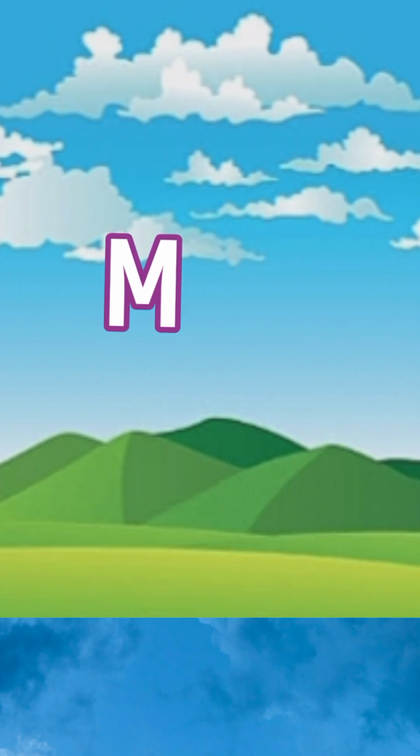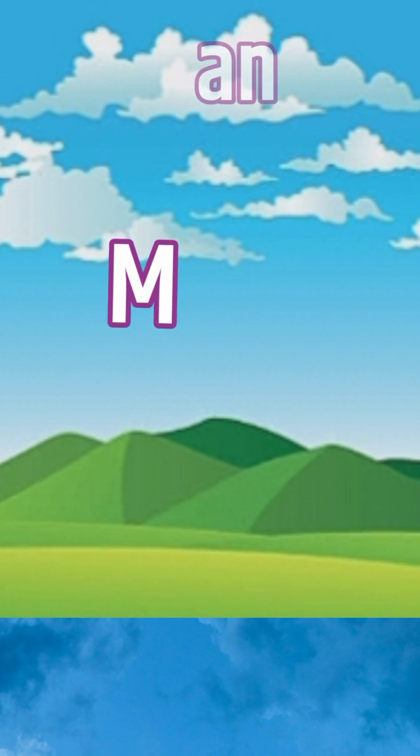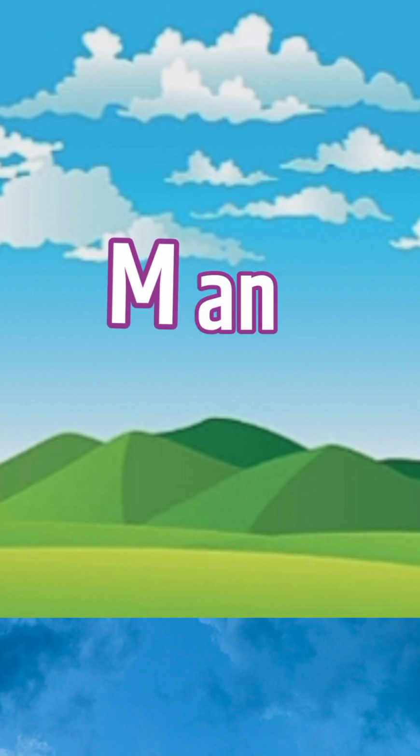Phonic sound of M is M, and phonic sound of AN is an. So M plus an is equal to man.